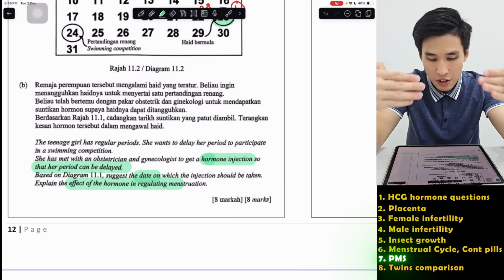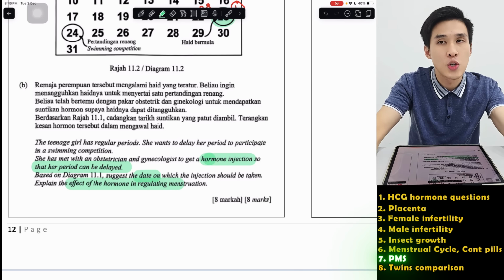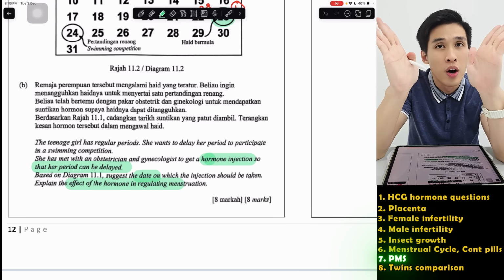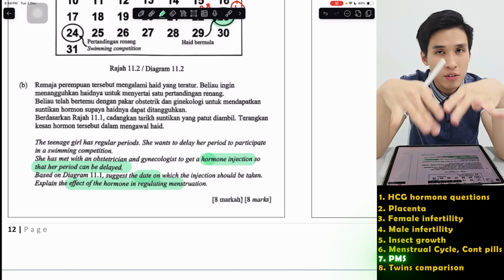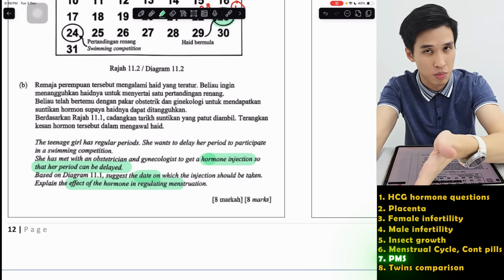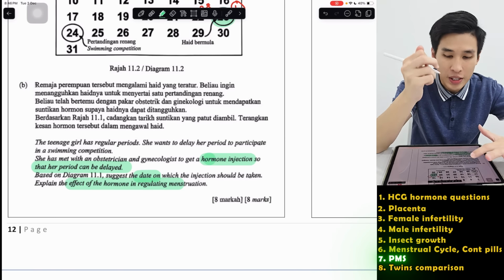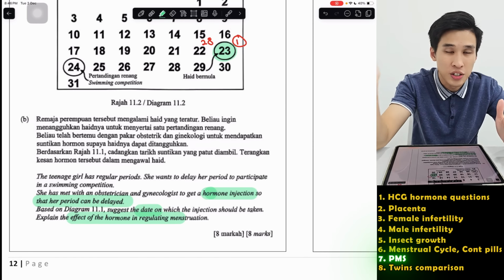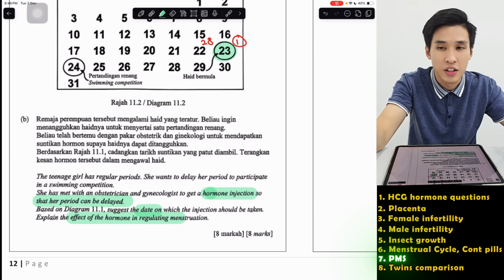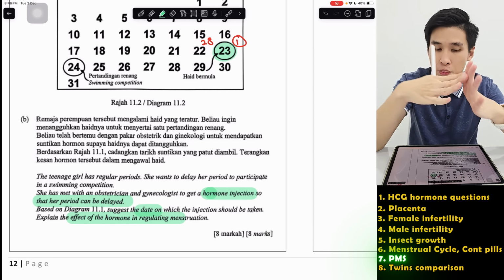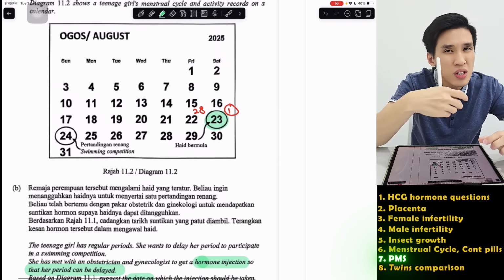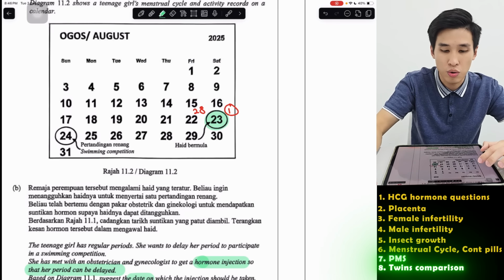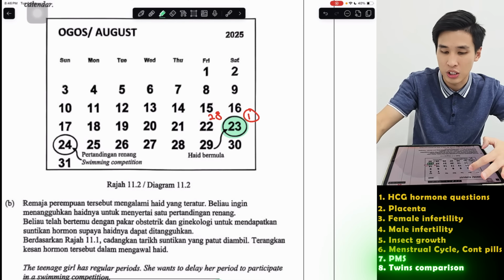So by the way, I still say the hormone injection is mainly progesterone, because progesterone continues to thicken the wall. It prevents the wall from breaking down. It also prevents ovulation from occurring. So basically, you want to inject it right before ovulation, because after ovulation, if there's no fertilization, the wall will start to break down already. So before ovulation, you need to inject it. And also it takes time for the hormone to function, so you cannot inject only after ovulation.